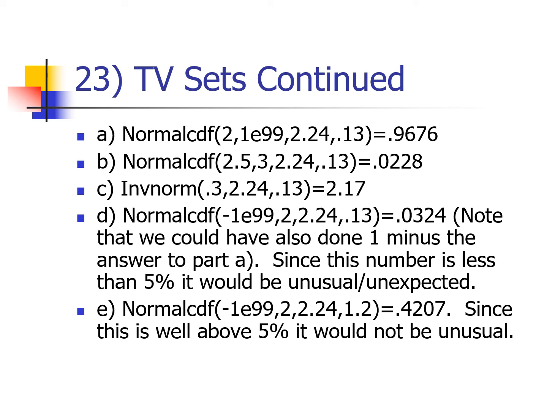So we're basically saying that it would be unusual if you took a sample of 85 houses for the average number of TVs to be less than 2. In fact, that's unlikely to happen. There's only a 3% chance of that happening. However, there's a 42% chance if you just picked one household that household would have 2 or fewer televisions.